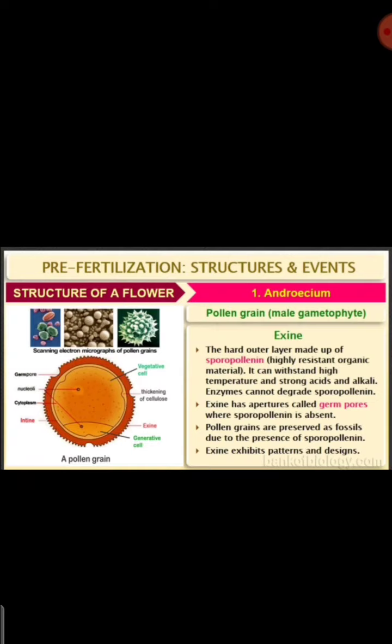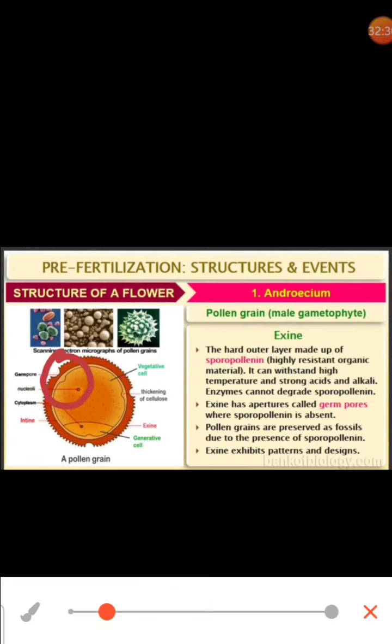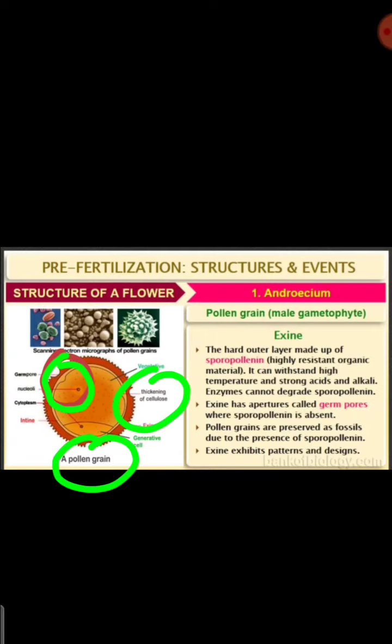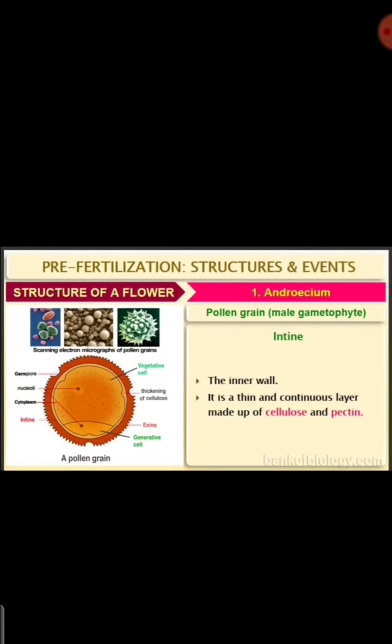Only at the germ pore region, where there is a pore-like structure, will the exine sporopollenin be absent. In other parts sporopollenin will be present. So that we have studied.